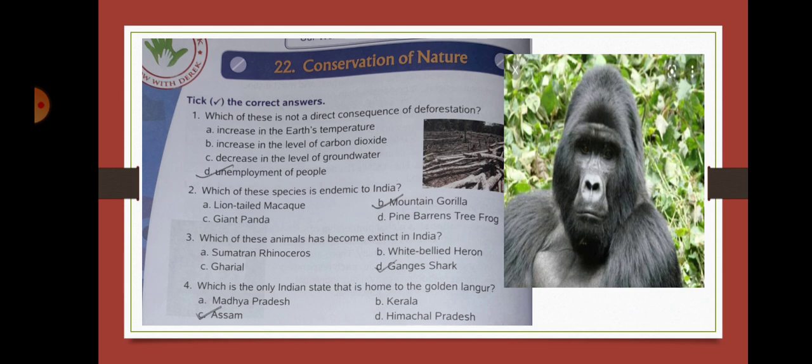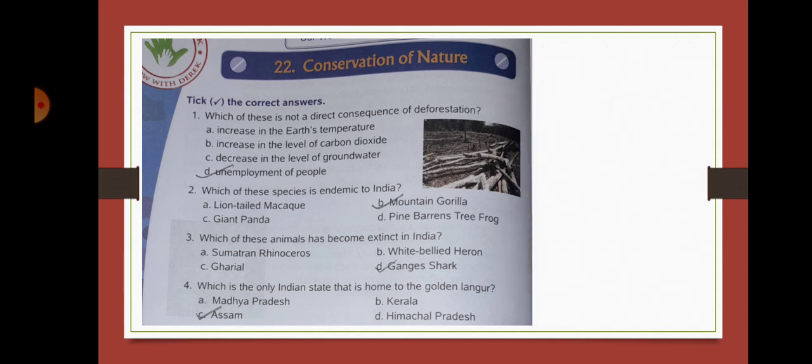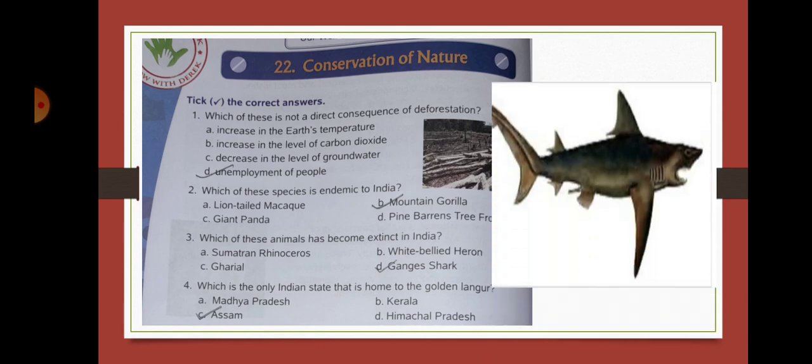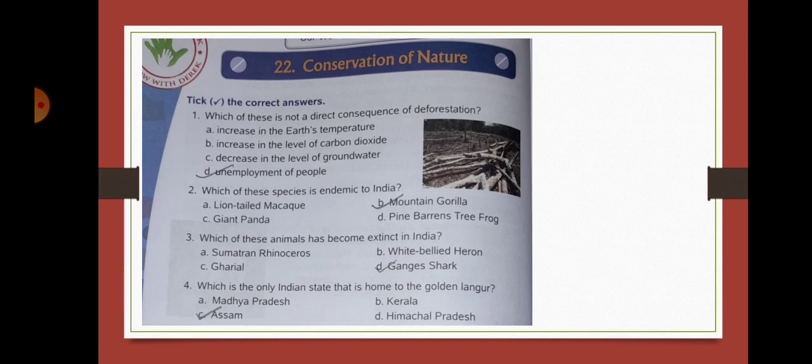Okay, next we are going to number 3. Which of these animals has become extinct in India? So which is the animal which has become extinct in India? It's Ganges shark. You can see this is Ganges shark, which has become extinct in India. Okay, whereas the other animals which are mentioned here can be seen in India: Sumatran rhinoceros, number B white-bellied heron, and number C gharial. Okay, next we move on to number 4.